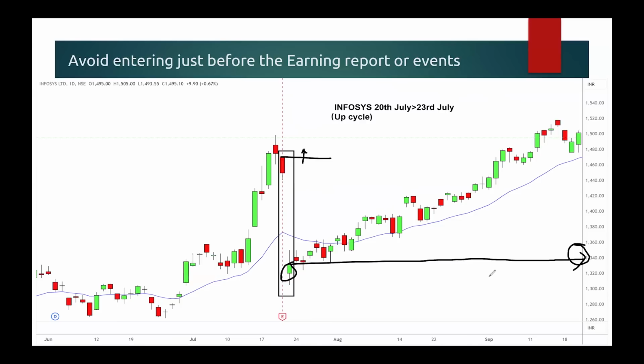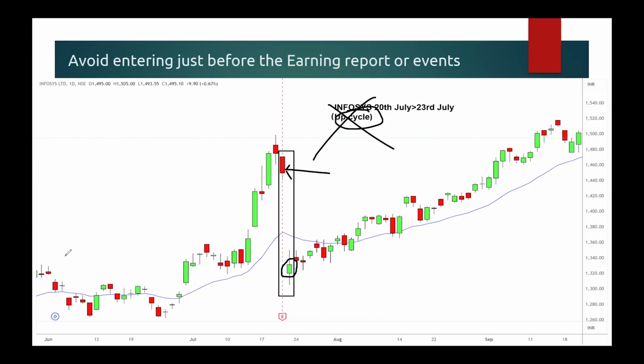If you are trading without stop loss in futures trading or option selling, can you imagine your loss? How big your loss would have been if you had taken a long trade on this candle? That is why I said don't trade without stop loss in option selling or futures trading. There can be gap ups and gap downs near the earning report. Most probably the earning report came after market hours, and maybe it was negative, so the next day the market opened with a gap. Even though the annual cycle was an up cycle, it still didn't work, right? So that is why avoid trading before the earning report or events.